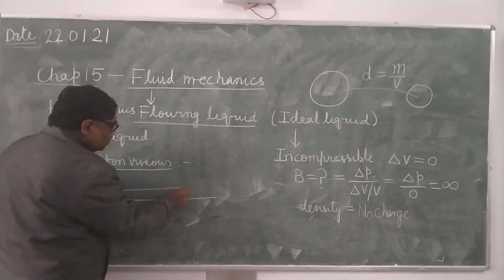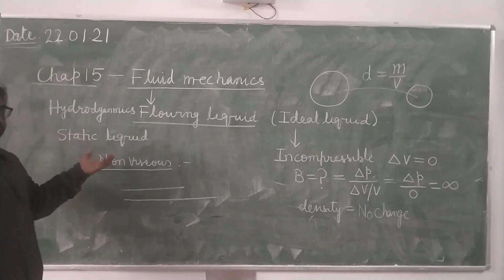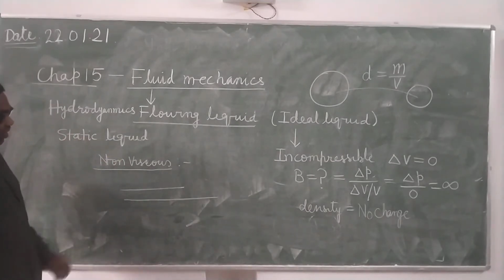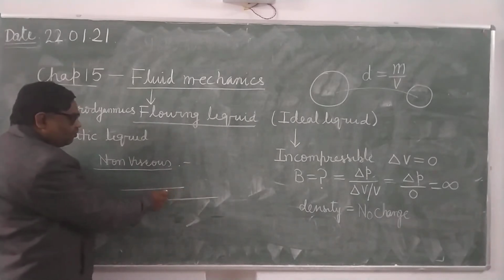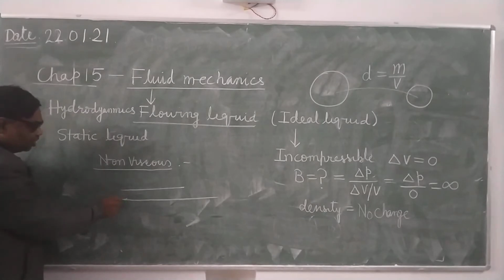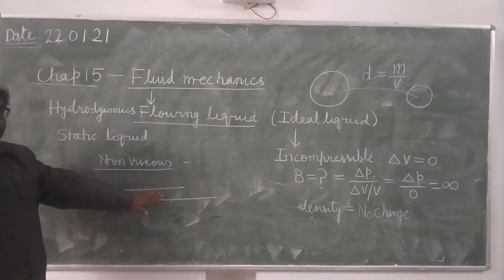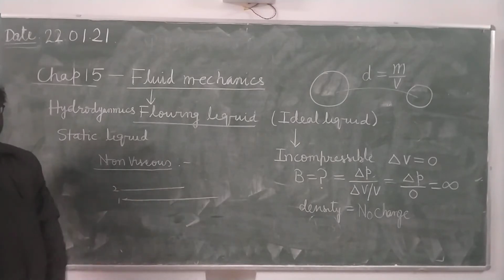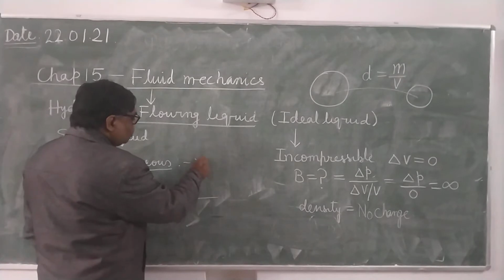Though that friction is actually different from the usual friction, here we call it the frictional force. There will be no frictional force between the two adjacent layers of the liquid. Suppose these are the two adjacent layers, one upon another. There will be no frictional force, no viscous force.